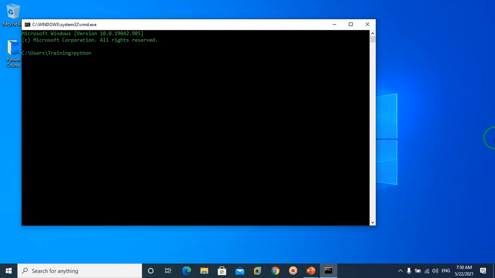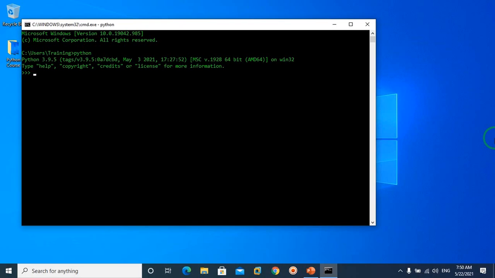Just remember, if you're on Mac or Linux, it might be python3 for you. On Windows, it's just python. So I'm going to hit enter. When I execute the python command by itself, this places me into Python's interpreted mode. Right here, you can see the version of Python that I'm using. It's version 3.9. Now in this mode, I can simply type some Python code and it will run immediately.